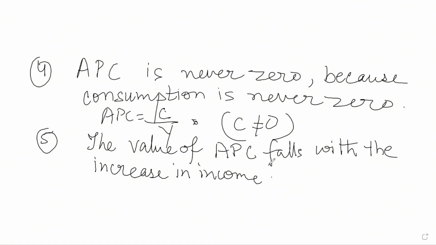When income increases, the value of APC falls. This is the fifth feature. The higher the income, the lower the value of APC. This feature we can learn with one example also. Then you will understand why it is said like this. I'll explain this feature now.